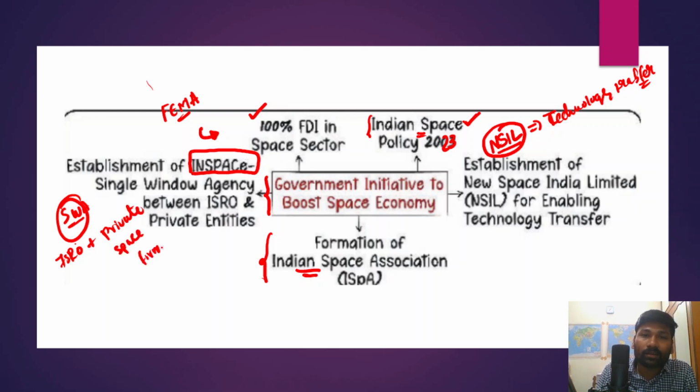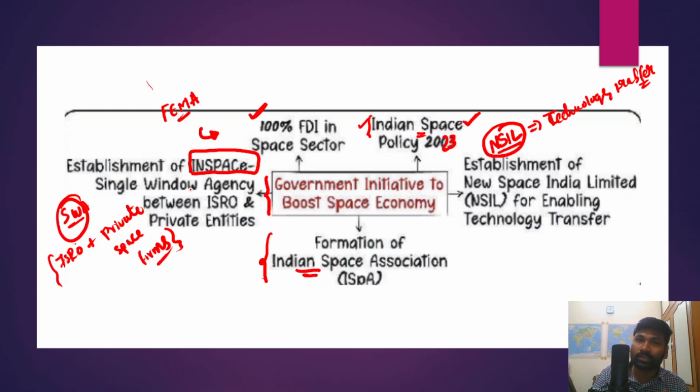So these are the important initiatives undertaken by the government to give a sustained push to the space industry. What are those measures? 100% FDI in the space sector, and the Indian space policy framed in 2023. The Indian National Space Promotion and Authorization Center has been established as a single window agency between ISRO and the private space agencies.